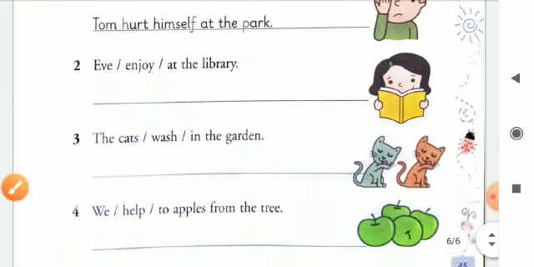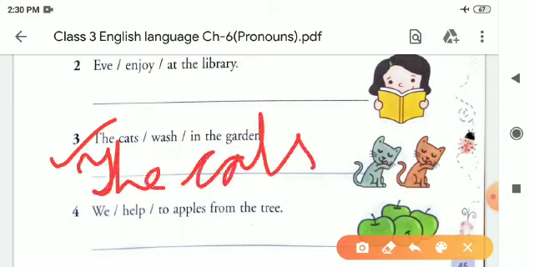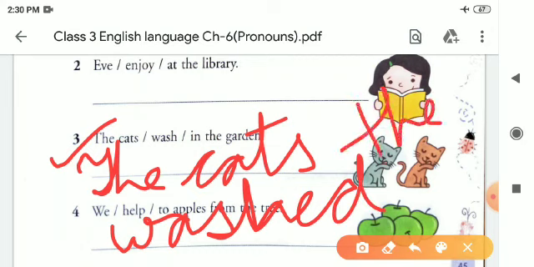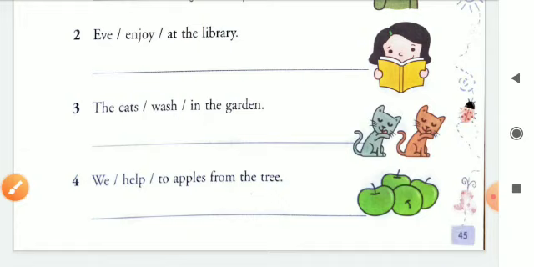After that, the cats wash in the garden. So we will write the cats washed themselves, because there are many cats, we are not talking about one cat. Themselves. So children, in this way you will complete your exercise, and these are your pronouns.